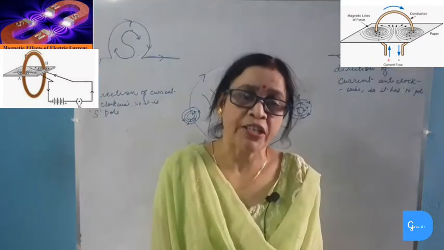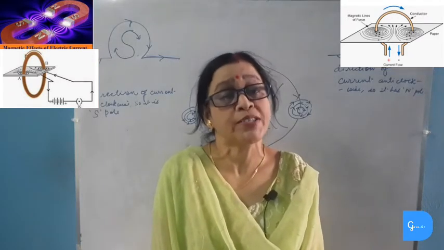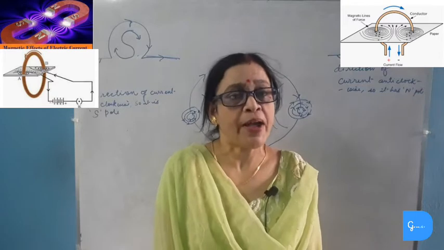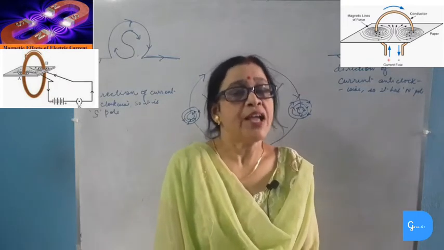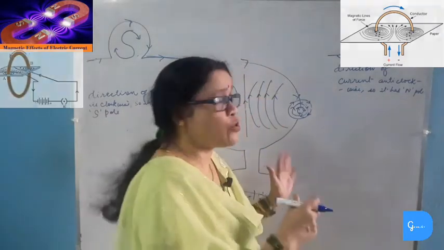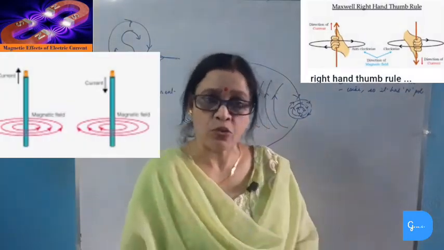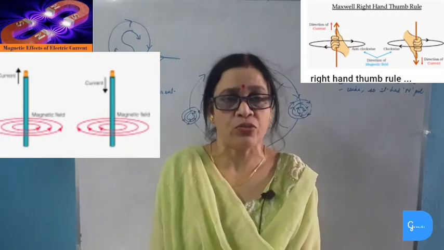increases. So, we have studied that the magnitude of the magnetic field produced by a circular loop is stronger than the magnetic field produced by a straight current carrying wire, and the direction of the magnetic field can be determined in each section by using Maxwell's right hand thumb rule. Now, we will study the clock face rule.